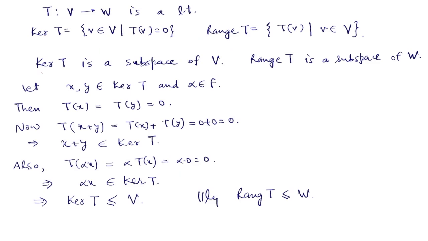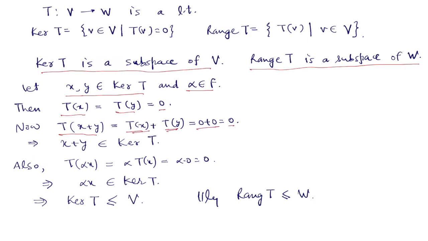We now show that kernel of T is a subspace of V and range of T is a subspace of W. To show that kernel of T is a subspace of V, we take two vectors in kernel T and a scalar from the field. If x and y are in kernel of T, then T of x and T of y are 0. Now T of x plus y is equal to T of x plus T of y, but both these are 0, so we get 0.